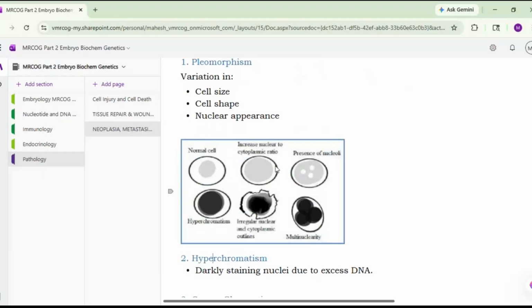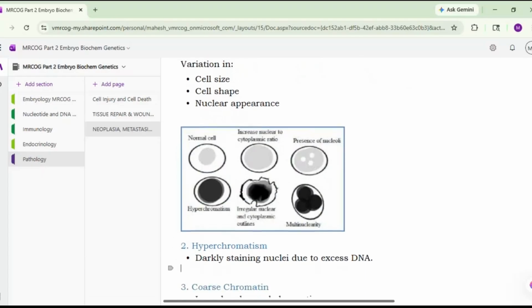If this cell becomes a malignant cell, you will have various features such as hyperchromatism. There will be an increase in the nucleus to cytoplasmic ratio. Irregular nuclear and cytoplasmic outline will be there. Then there is multinuclearity, multiple nuclei, and presence of multiple nucleoli will also be there. So in pleomorphism, you will see variations in cell size, cell shape, and nuclear appearance. Then you will have hyperchromatism, darkly staining nuclei due to the excess of DNA.